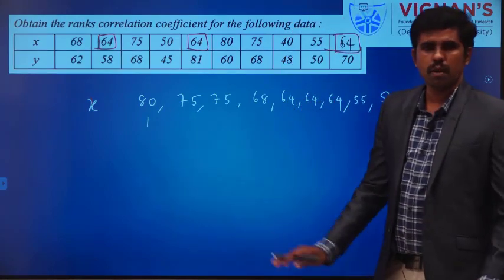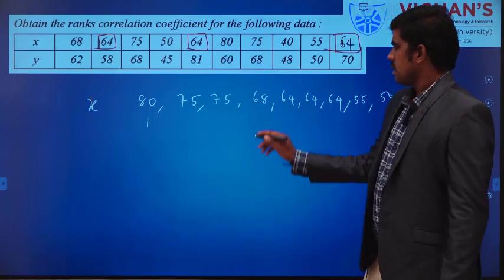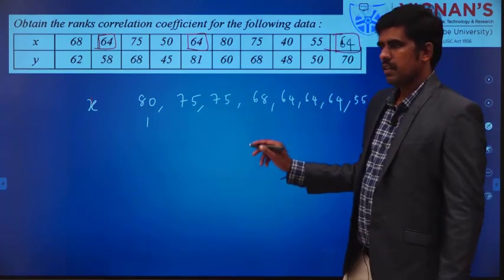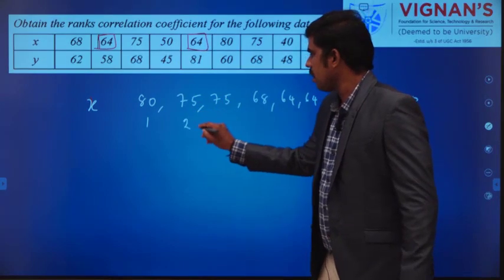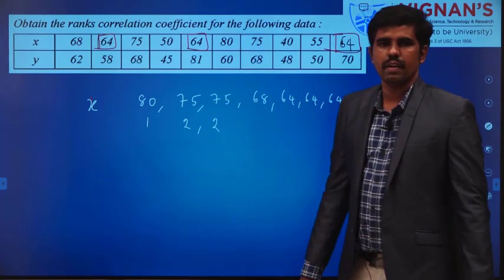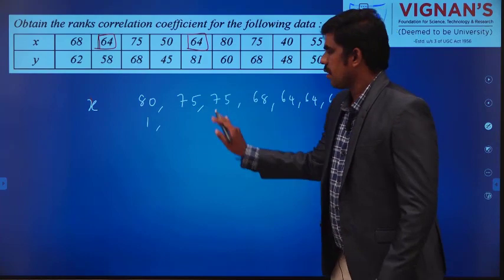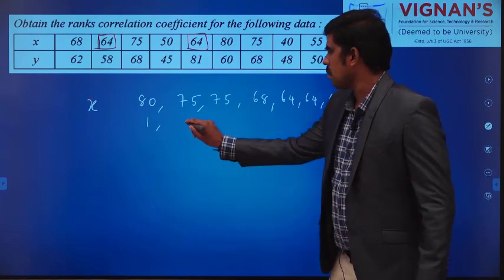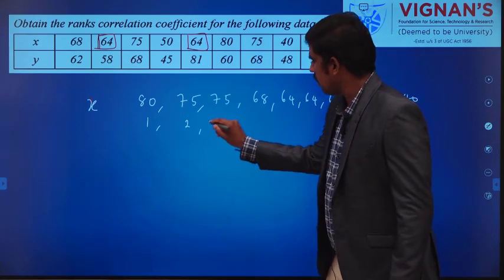80 is first rank, no problem, since it occurs only one time. But 75 occurs 2 times. So how to give the rank? Normally you would give the ranks 2 and 3.